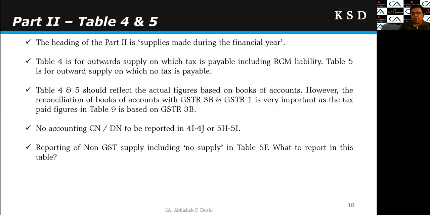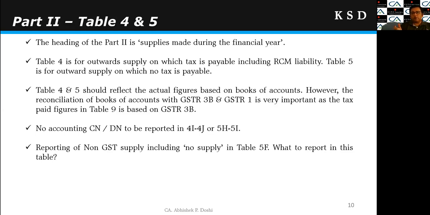So what will we report in this table, right? As we all know, there is no clause or table for no supply reporting in your GSTR 1 or 3B. But they have additionally mentioned the word no supply in GSTR 9, right? So our suggestion is that we should not report the no supply data in GSTR 9, right? Because if you report in table 5F, it will be considered under the head of exempt supply or non-GST supply. And as per the rules, I am supposed to reverse my proportionate ITC for the exempt or non-GST supply.